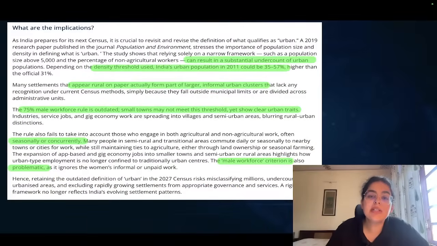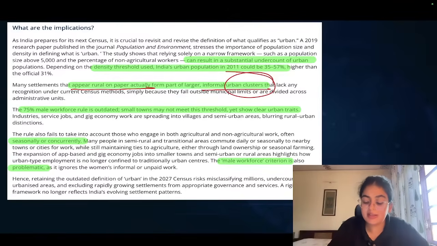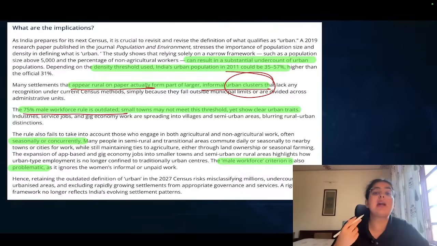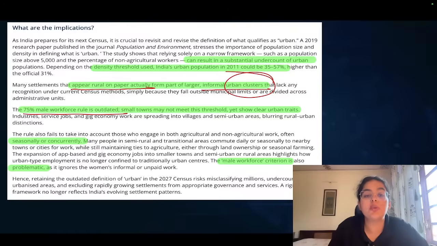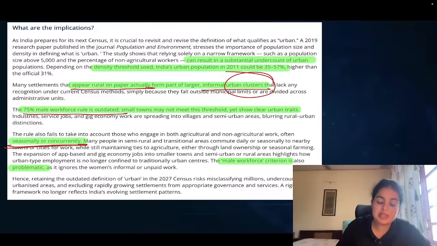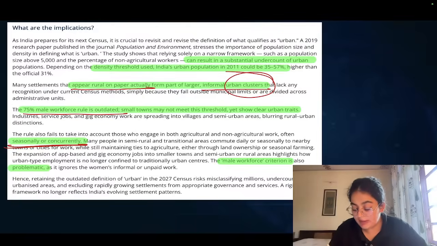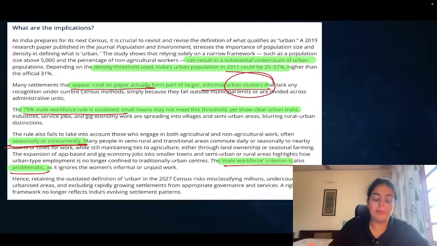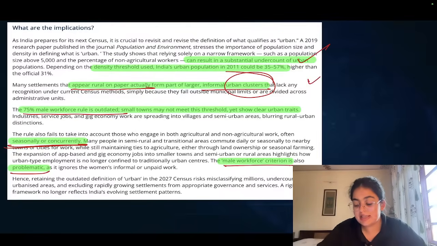What are the implications? The implication is that first, most of these appear rural on paper, but in fact, these are informal urban clusters that are existing. The 75% male workforce is an outdated criterion. We should also include women, the same thing that we have discussed. The seasonality of workforce is not taken into account. The male workforce criterion is also problematic, and therefore these are the problems relating to the definition of urbanization.